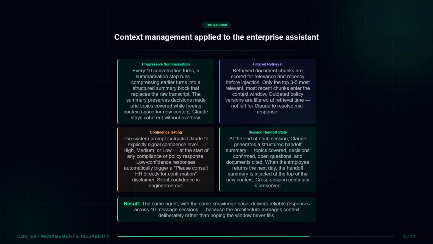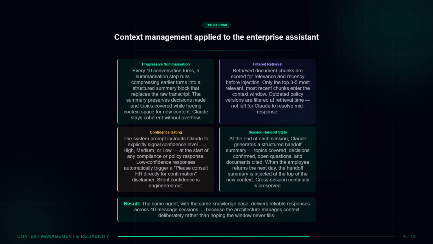Pattern 3. Confidence gating. The system prompt instructs Claude to signal confidence level, high, medium, or low, at the start of every compliance or policy response. Low confidence responses automatically trigger a disclaimer. Consult HR directly for confirmation. Silent confidence is engineered out of the system. Pattern 4. Session handoff state. At the end of each session, Claude generates a structured handoff summary.